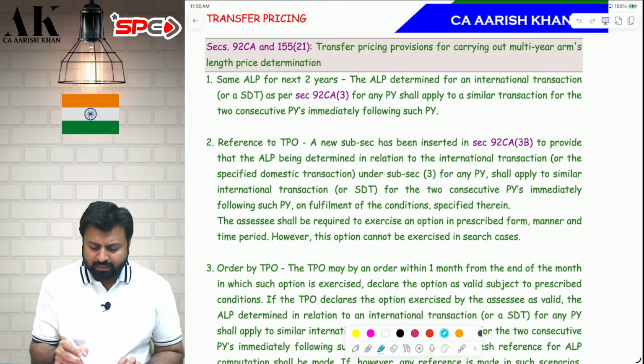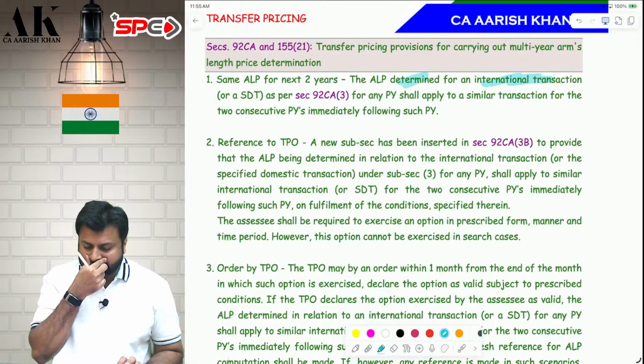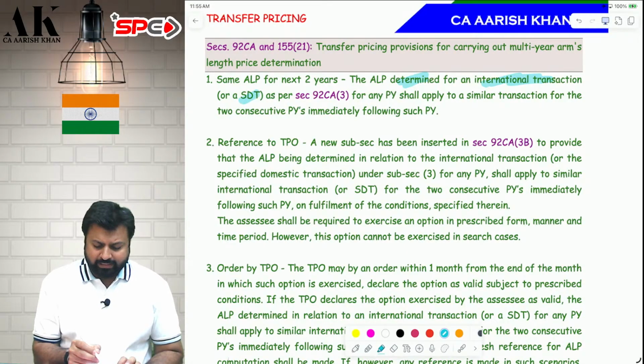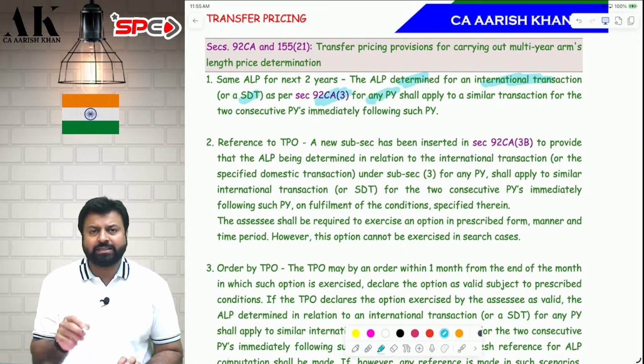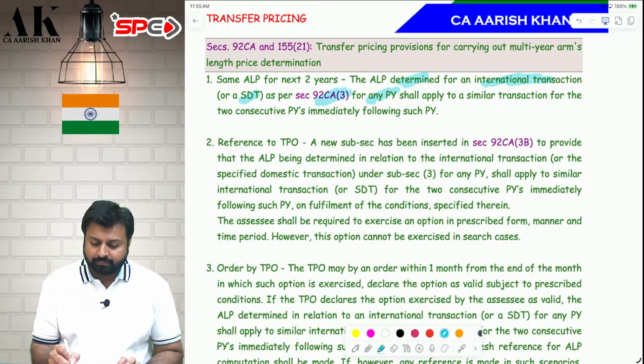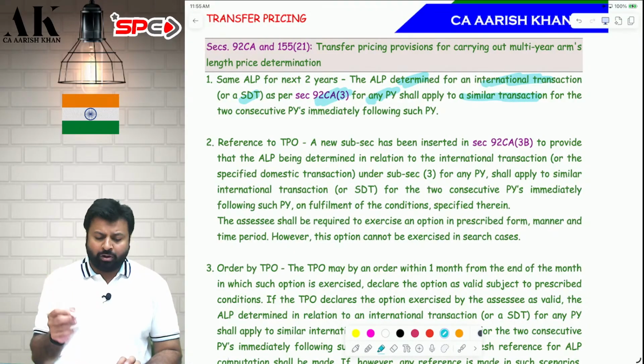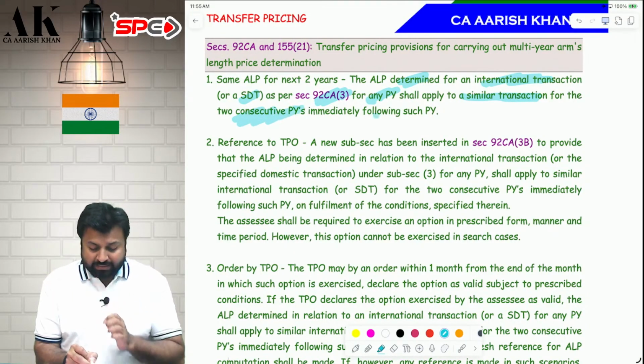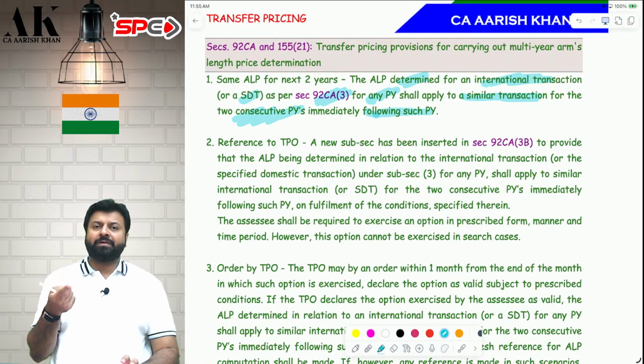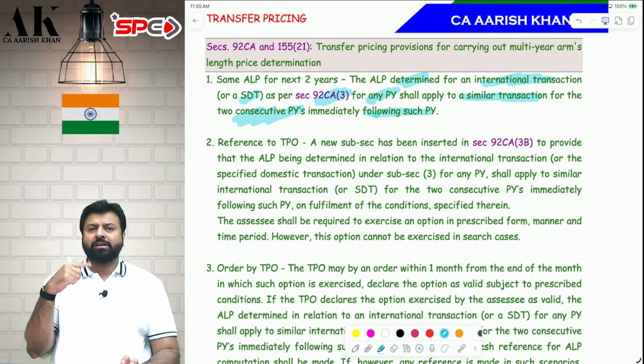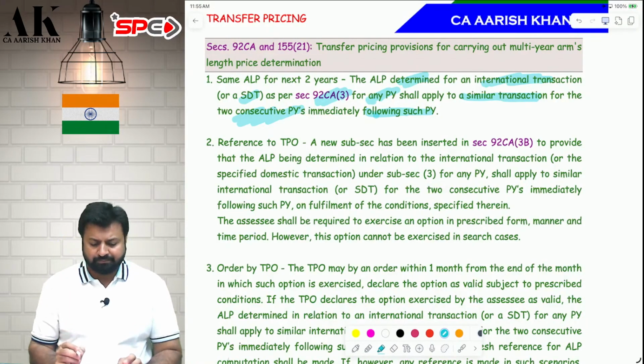So again I am reading. The ALP determined for an international transaction or SDT as per 92CA for any PY, say previous year 25-26, shall apply to similar transaction, say royalty, for 2 consecutive PYs immediately following such PY. Our PY is 25-26, so 26-27, 27-28 also you can apply.